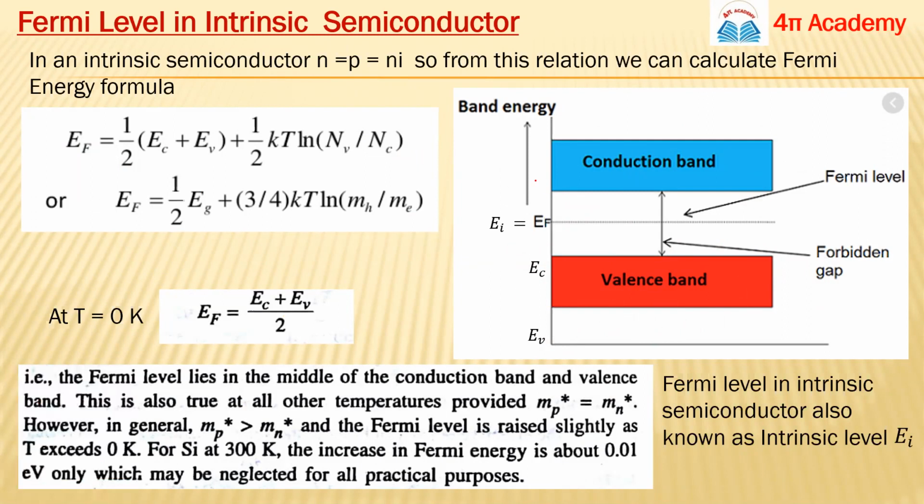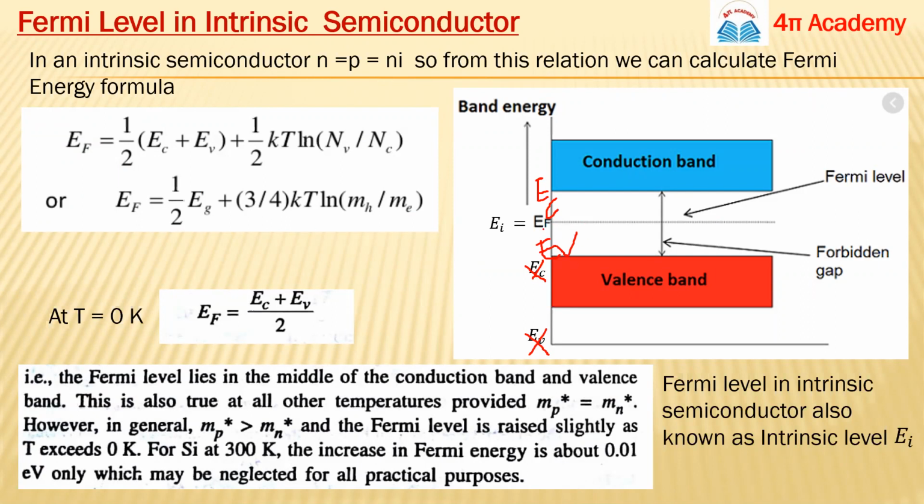This is EC, the energy for the conduction band. And here we will have the EV, because it's the energy for the valence band. Ignore these terms for now, I will rearrange them.